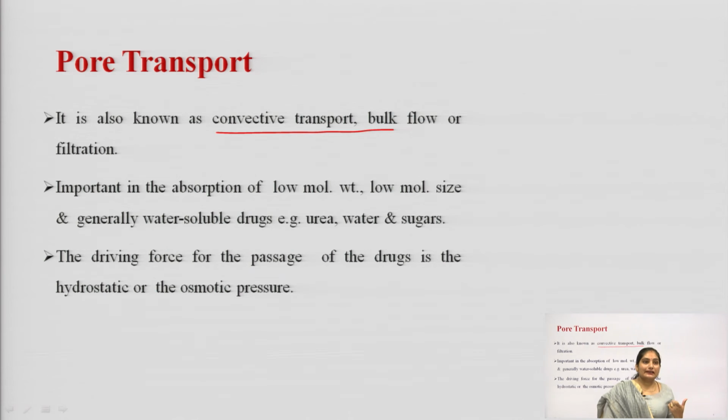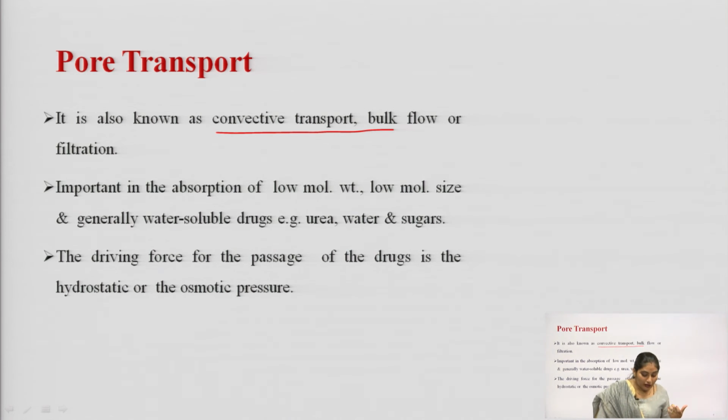Another characteristic is that this pore transport is very important in the absorption of low molecular weight substances or low molecular size substances. Low molecular weight means drug substances having a molecular weight less than 100 Dalton.